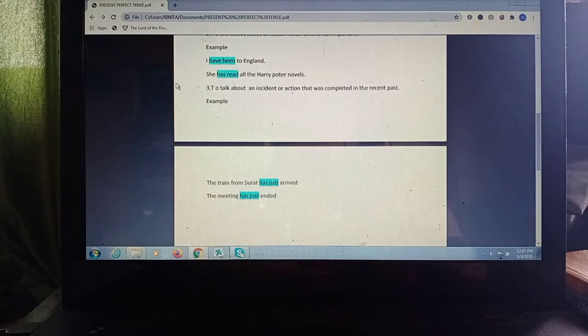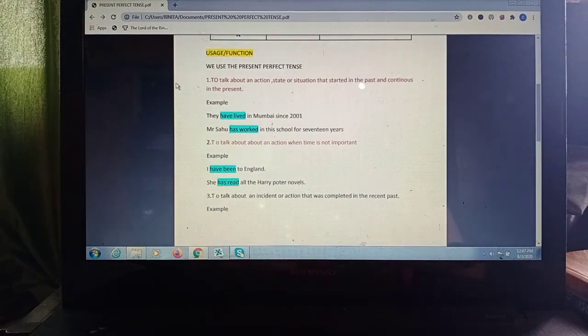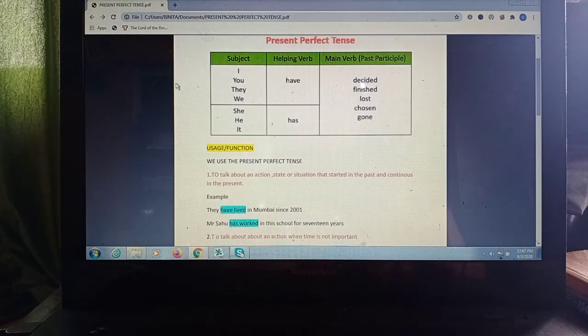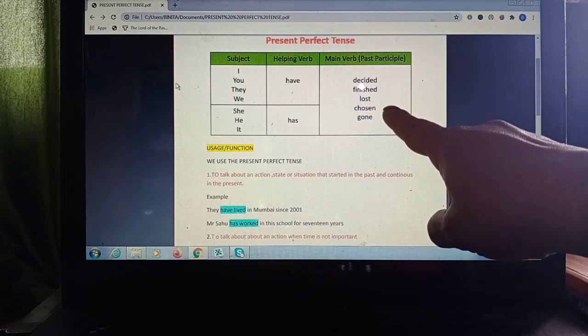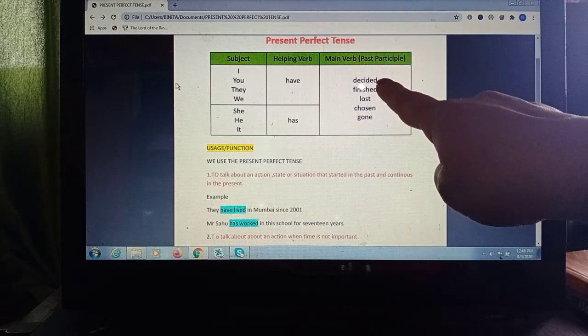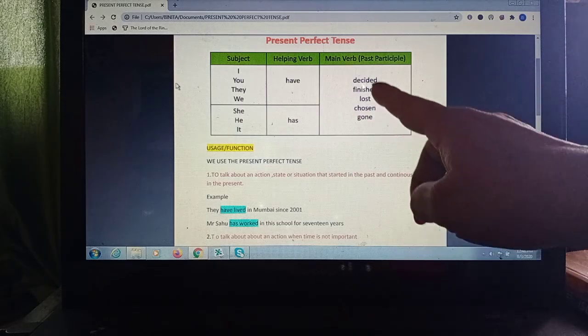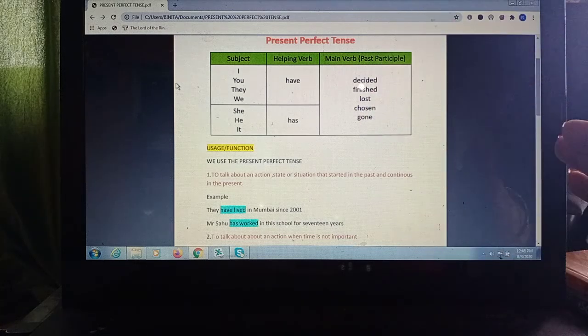Okay, children, so you have to remember when we use the present perfect tense. So you have to understand this table and just know that we are using have and has in the present perfect tense, like we used am and is in the simple present tense, and we used ing in the present continuous tense. So do not get confused there. Just look at the usage of the present perfect tense, and do not forget that we have to use the past participle in the present perfect tense. Some we add the ed, some it changes completely, like chose becomes chosen, and go becomes gone. So some of the past participles change completely.